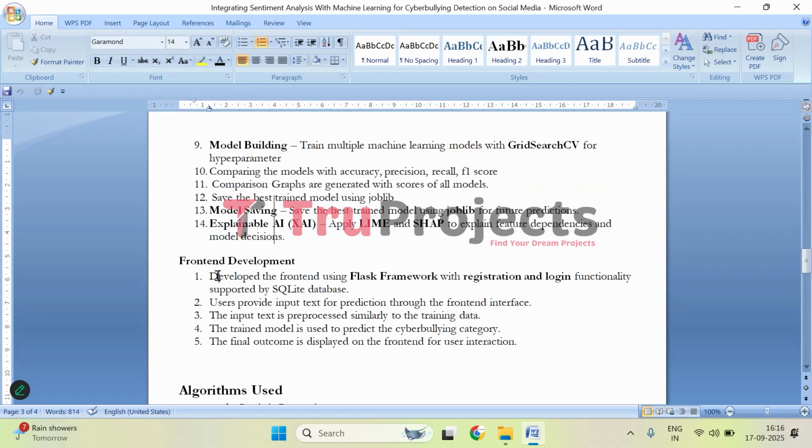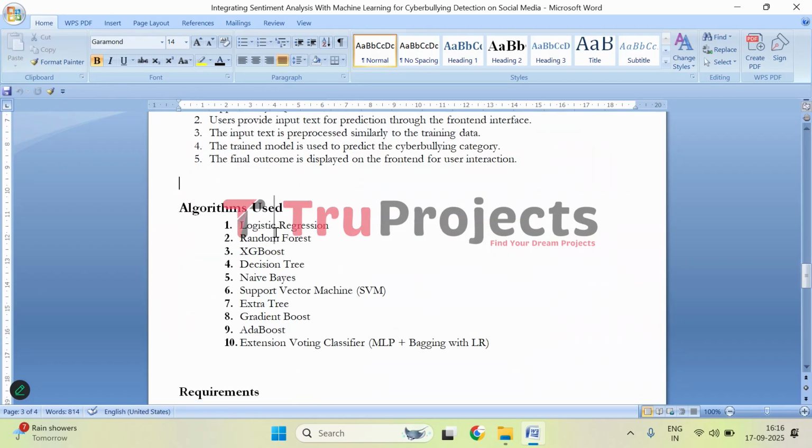Coming to the front end part, here we have used a user-friendly front end, and that is developed using the Flask framework with registration and login functionality supported by an SQLite database for secure access. Then comes user gives us input. So here users provide text for prediction through the interface that will be pre-processed at the backend. It will be fed to the trained model, and then the trained model will be giving us the prediction, predicting whether the text is cyberbullying or not.